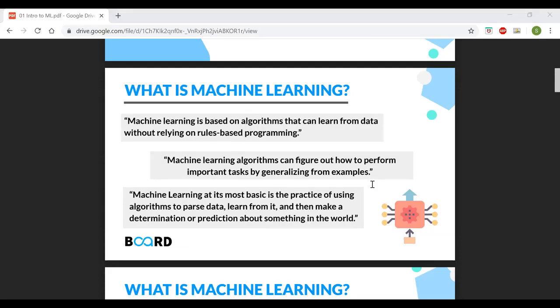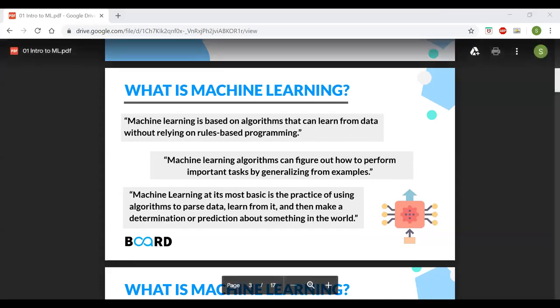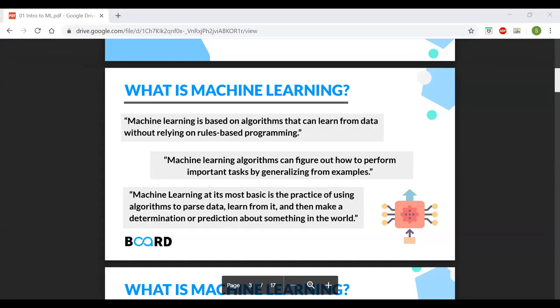So we are talking about what is machine learning. Anyway, we haven't talked about what is machine learning yet. Currently, I'm talking about what is software programming. Software programming is where you write certain rules, so that based on particular conditions, if you follow these rules, you will be able to complete a task. You look at particular conditions, and based on the conditions, you take a decision.